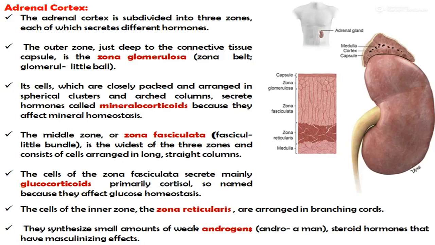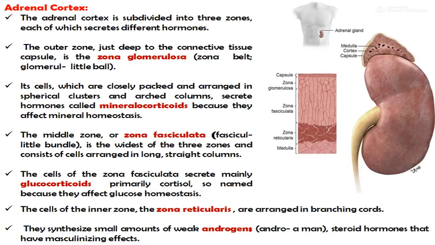The second, middle zone is the zona fasciculata, which is the widest of the 3 zones and consists of cells arranged in long straight columns. The cells of the zona fasciculata secrete mainly the glucocorticoids, primarily cortisol, so named because they affect glucose homeostasis. The cells of the inner zone, the zona reticularis, are arranged in branching cords. They synthesize small amounts of weak androgens, steroid hormones that have masculinizing effects.